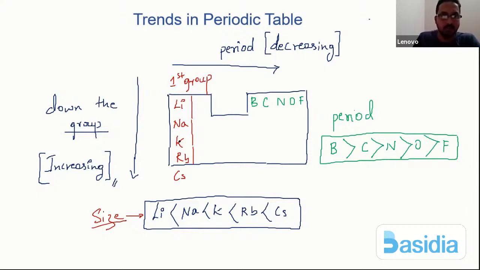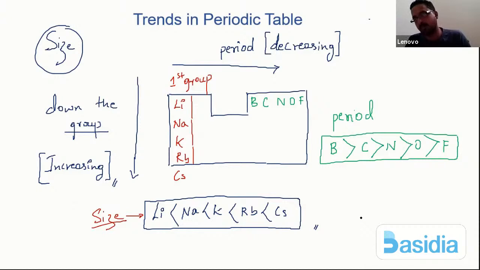We are definitely speaking about the size. The size should decrease across the period and increase down the group. Now, what exactly is the reason? There can definitely be a true or false type question, or which statement is correct and which is incorrect, all those types of questions. So what is the reason? Why exactly does size increase down the group and decrease across the period? That is our main question now.